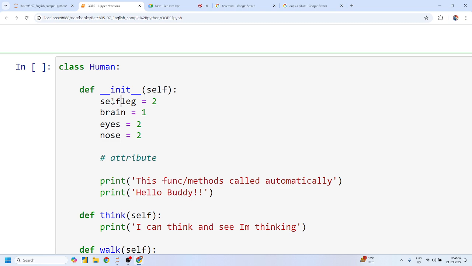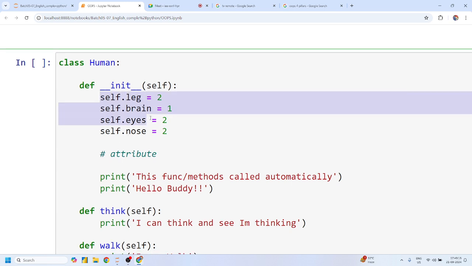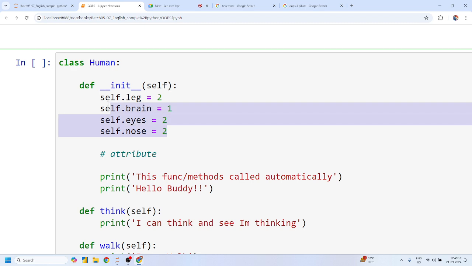So whenever we are declaring any variable inside the init class constructor, we have to write the variable name with self dot, whatever name you want to give, right? So what could be the name of this, Mohit? Self dot leg, self dot eyes, and self dot nose. Yes or no? So self dot leg, brain, eyes, nose, all those are attributes of the human class.